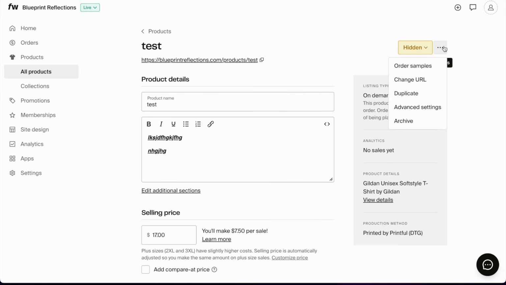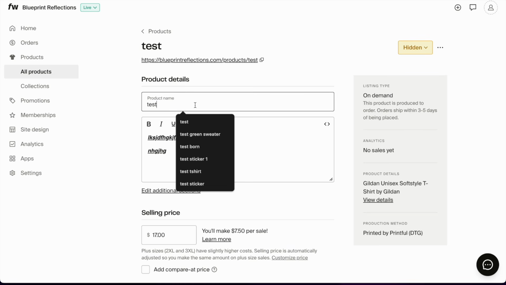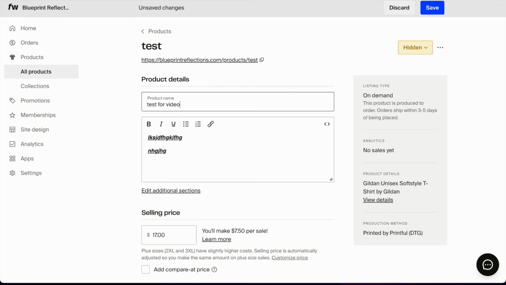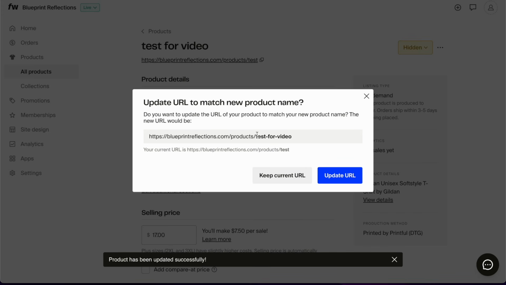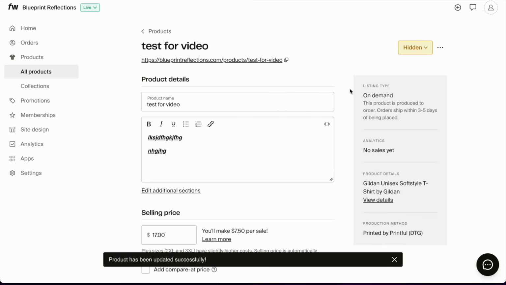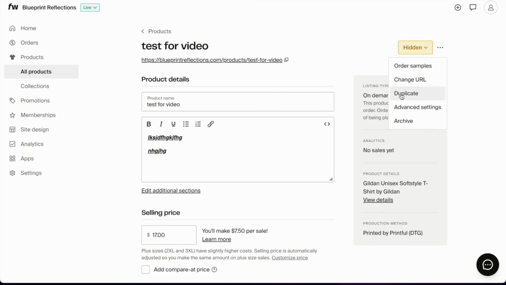Going back here, there are other things that you can do with the product. You can change the URL of the product, which will, by the way, change automatically the minute I decide on a different name, like test for video. The minute I save this, it's going to pop up and ask me if I want to change the URL of this product, which I did. And you can also duplicate products to make things much easier for you as you go along.